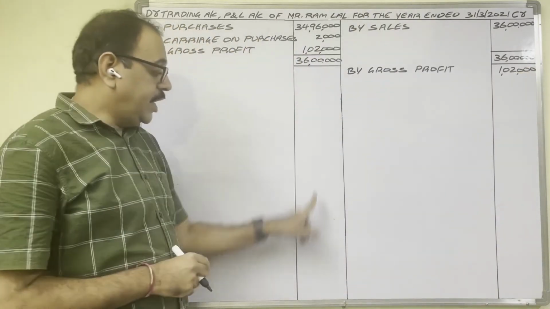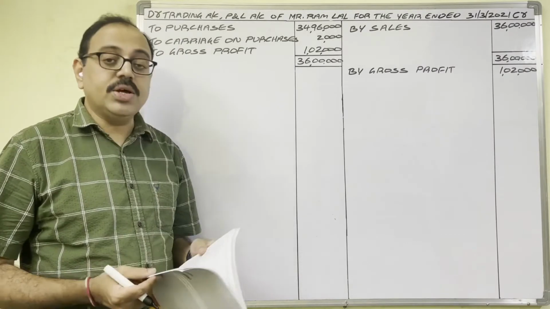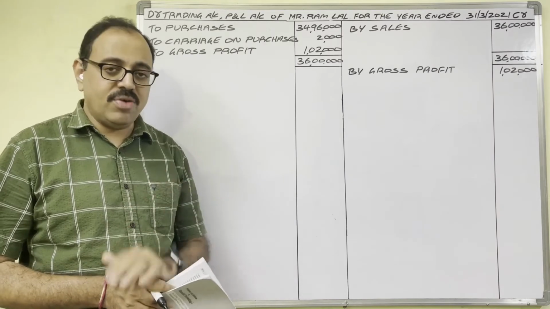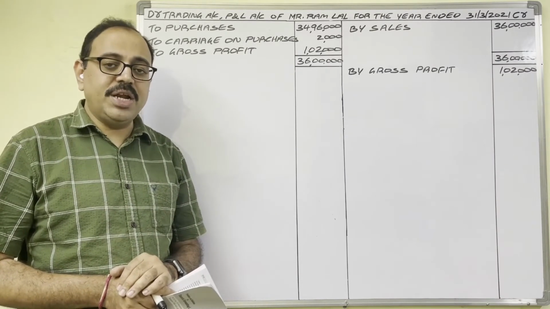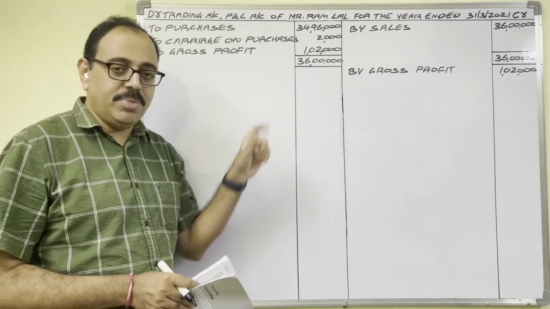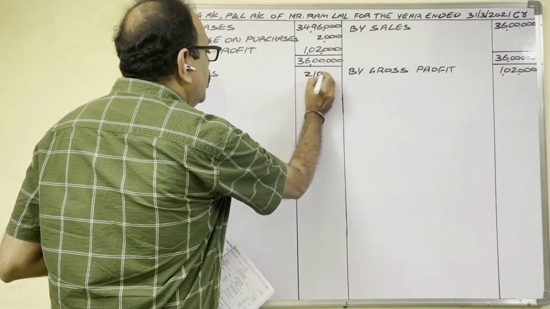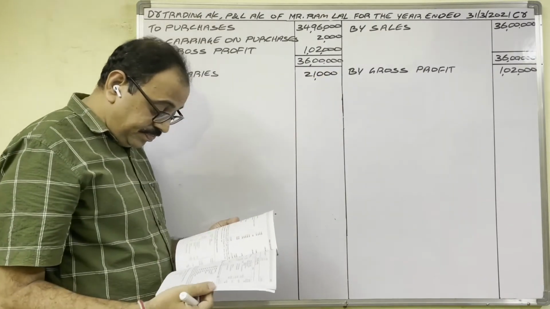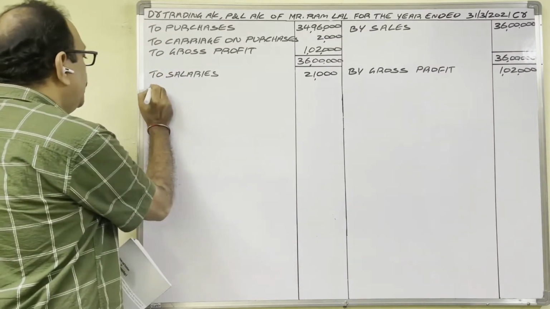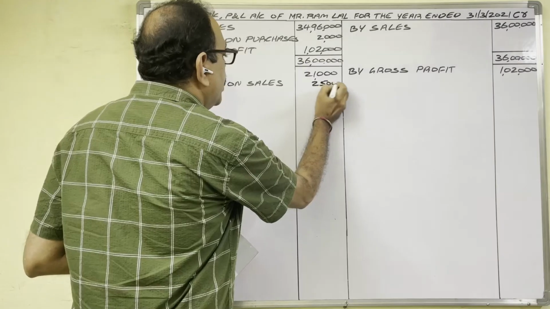Debit side, indirect expenditure. Credit side, indirect income we have to show. Salary is 21,000 rupees. Salary we pay to employees. Employees work in office. So office related expenditure means administration expenditure, indirect expenditure, P&L account debit side. Two salaries, no adjustment. So amount in outer column. Next, carriage on sales 2,500. Indirect expenditure now, P&L account debit side. To carriage on sales 2,500.